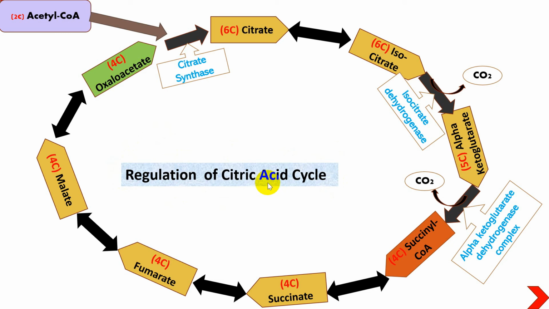This citric acid cycle is strictly regulated, especially these three enzymes are involved in regulation: the citrate synthase, isocitrate dehydrogenase and alpha ketoglutarate dehydrogenase complex.